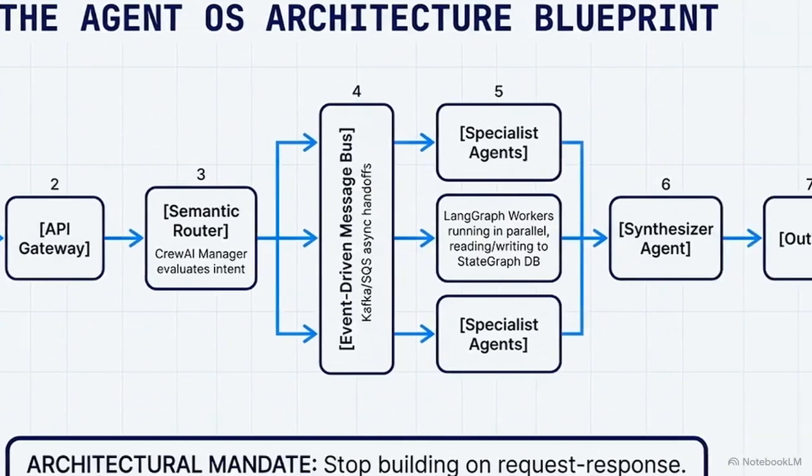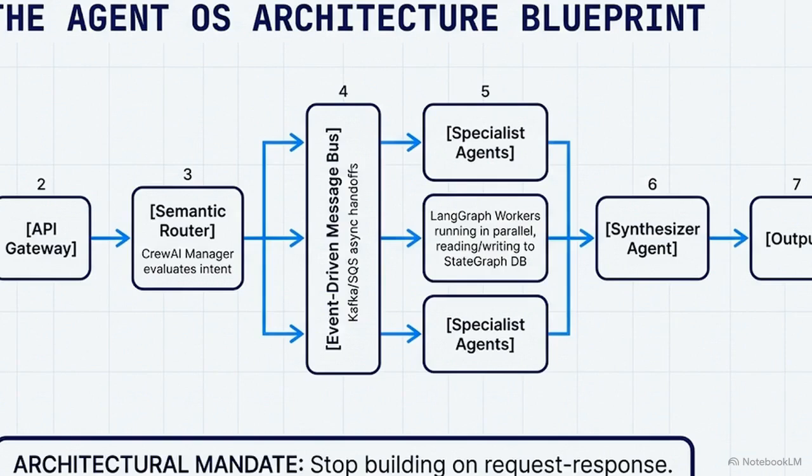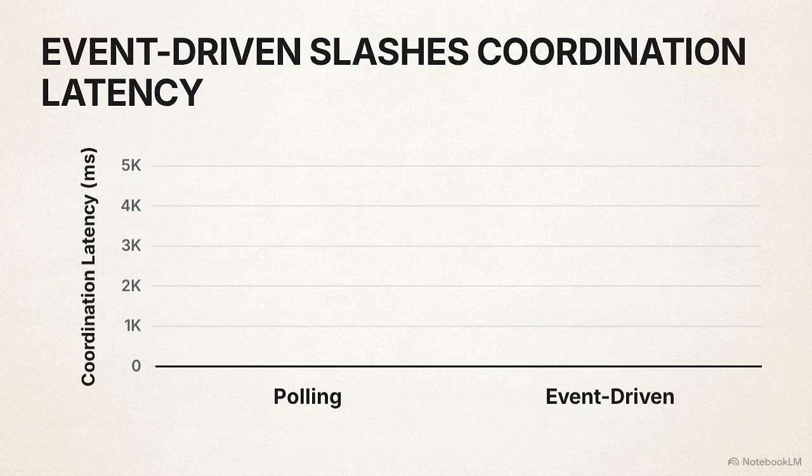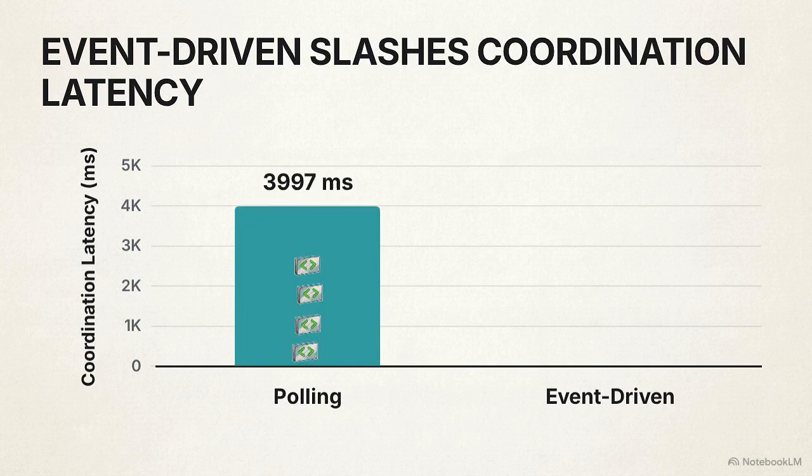The solution is shown here at Node 4, the event-driven message bus, the backbone for real-time governance. Integrating message brokers enables asynchronous handoffs. Agents no longer wait in line. They push their completed work to the bus and immediately move on. This completely eliminates the polling tax, the computational waste generated by systems repeatedly asking if a task is done, and drastically reduces overall coordination latency.